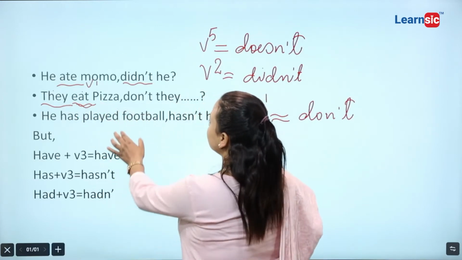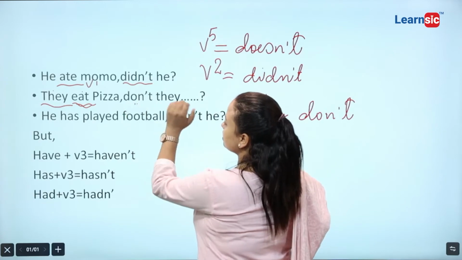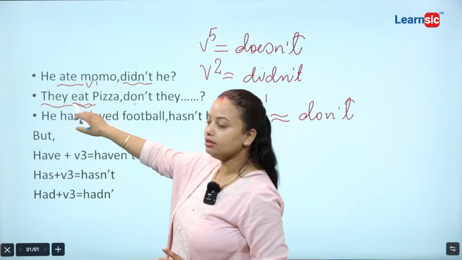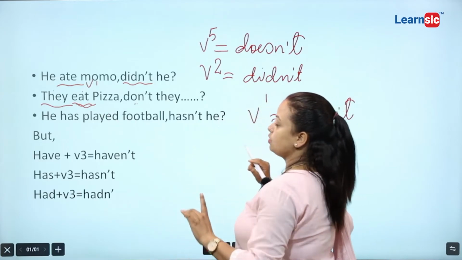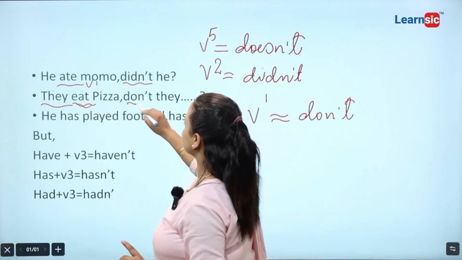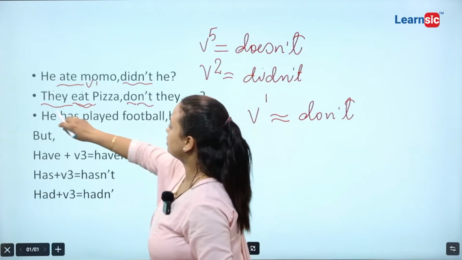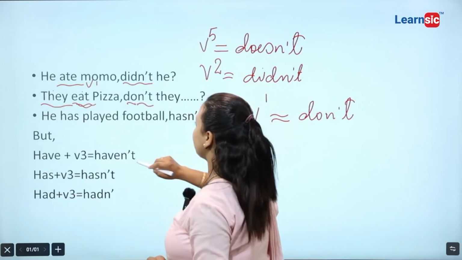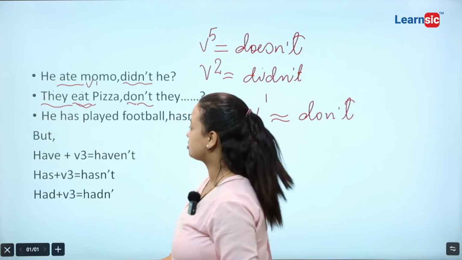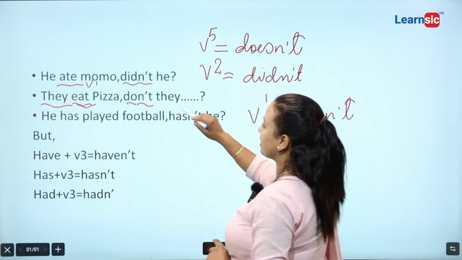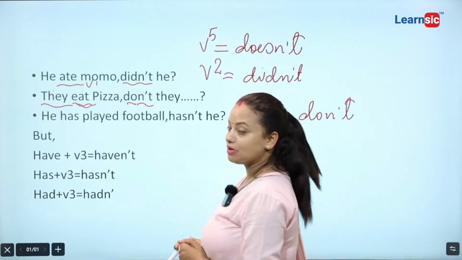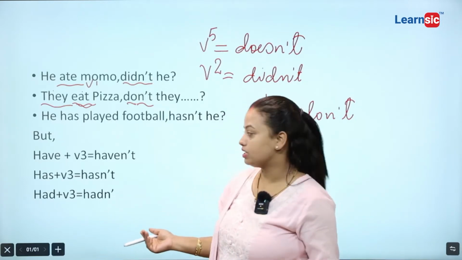Now this one is confirmed. Here, if it is verb 1, then it is fixed. We have to write do. This is positive, that's why we are writing not. And what is their subject? This is they. But we are not allowed to write down T in capital form. That's why we are writing in small form. I hope you are getting my point here.